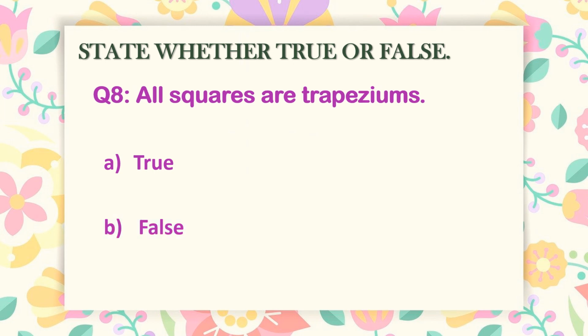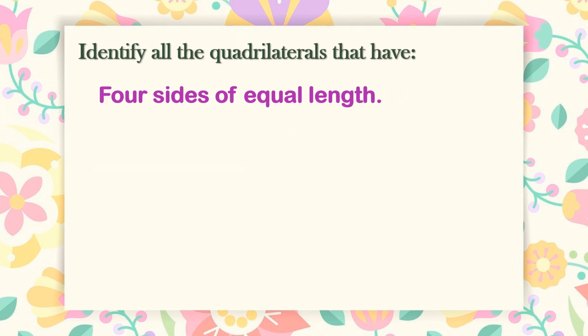Next question is, all squares are trapeziums. Is it true or is it false? And the correct answer is true. Squares are trapeziums. A square is a beautiful figure which satisfies all the properties. So squares are trapeziums.